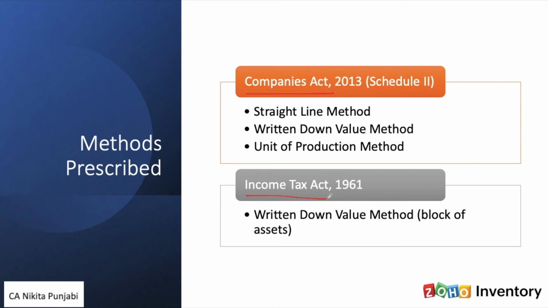Now, the Companies Act also prescribes the useful life of assets. Whatever is given in the Companies Act, those are the minimum depreciation values, meaning you can provide for higher depreciation by giving disclosures in your books of accounts as to why you're providing for higher depreciation. But those will still be the minimum figures. You cannot provide lower depreciation than what is given in the Companies Act 2013. Of course, the Companies Act 2013 will be applicable to you only if you're a company form of organization.